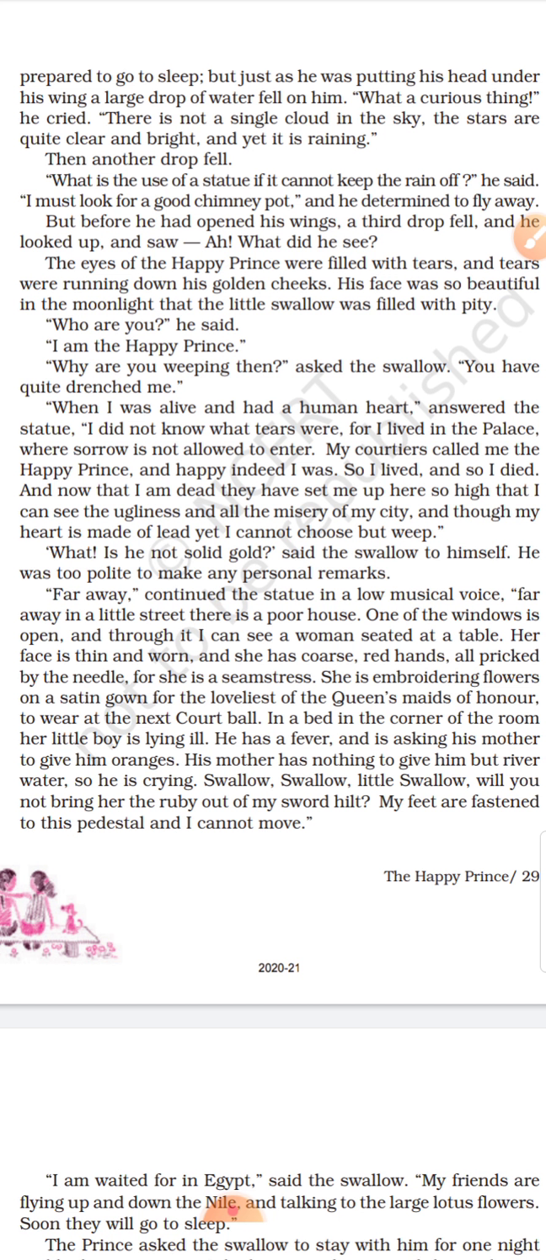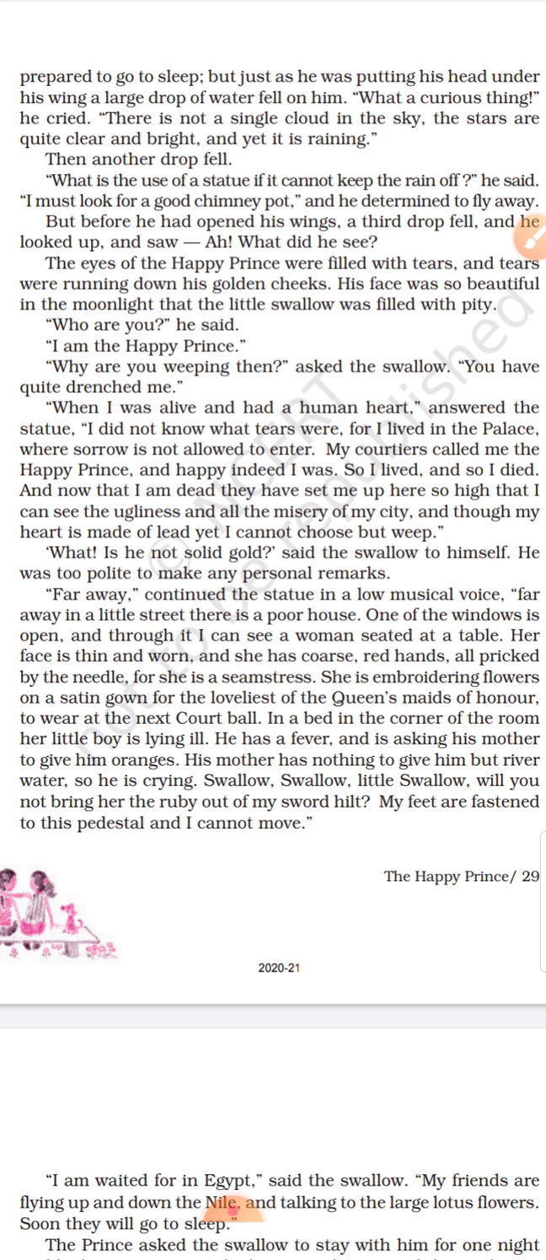What a curious thing, he cried. There is not a single cloud in the sky. The stars are quite clear and bright, and yet it's raining. You see, the bird prepared to sleep. Whole day he was flying, and therefore he was tired. Now he was preparing to sleep, putting his head under his wing. If you have seen how the birds sleep, they put their head under their wings. And at that time, a large drop of water fell on him. And he was very curious. He was interested to know what a thing it is. He cried, he made noise.